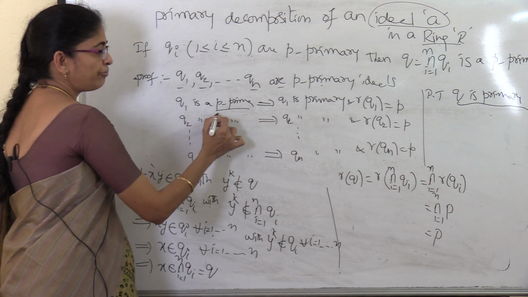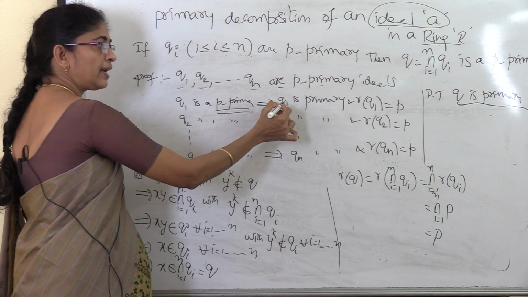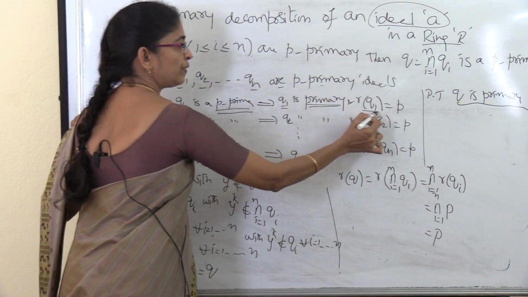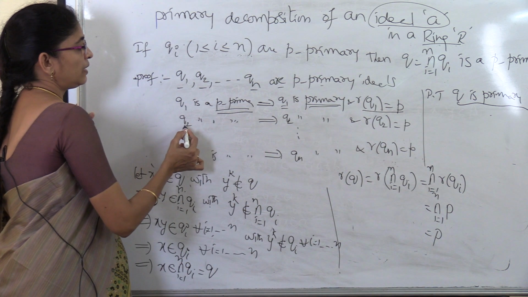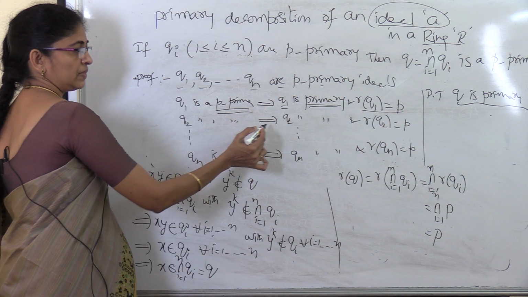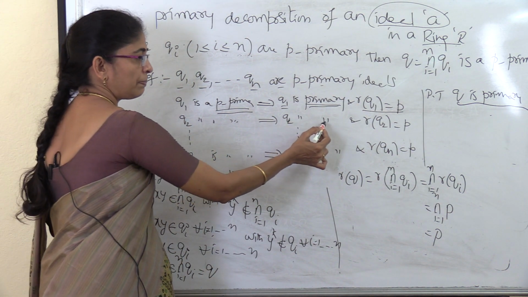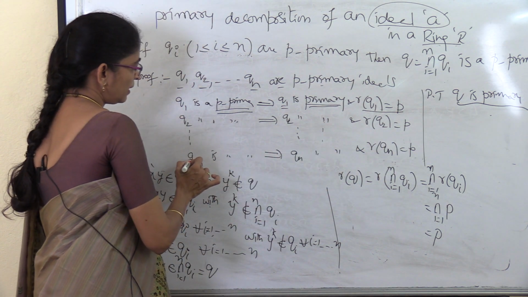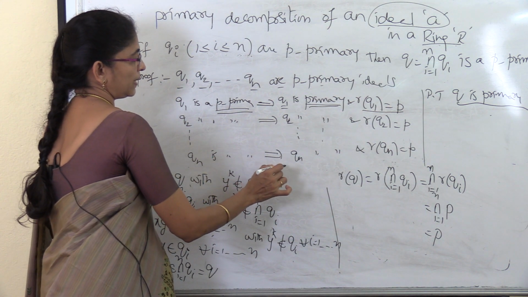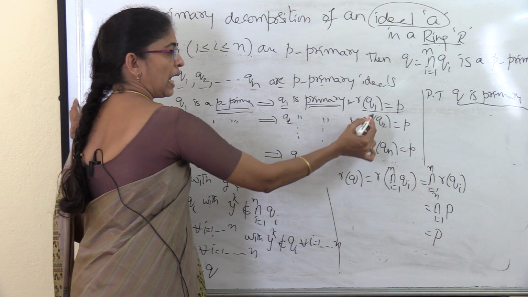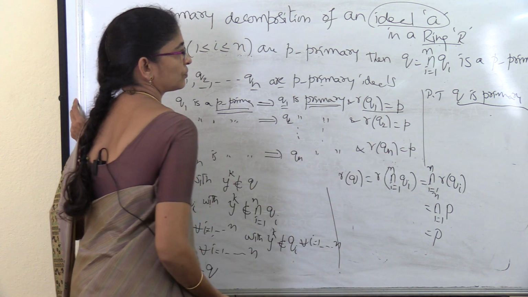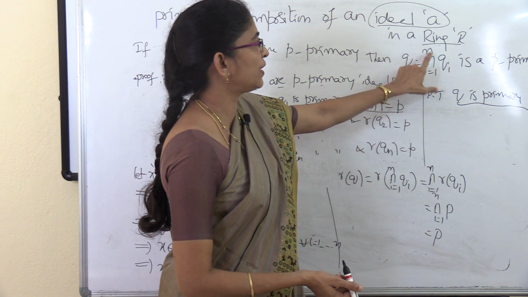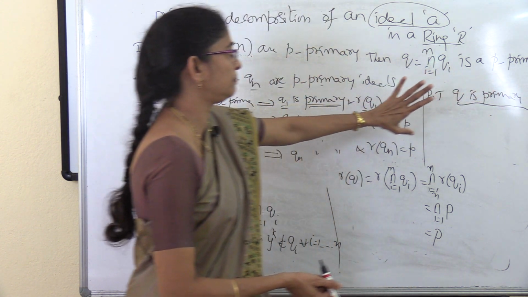By the definition of P primary, this can be written as Q1 is a primary ideal and R of Q1 is equal to P. Similarly, Q2 is P primary means Q2 is primary and R of Q2 is equal to P. Likewise, Qn is P primary implies Qn is primary and R of Qn is equal to P. Now we have to prove that Q, the intersection of Qi for i equal to 1 to n, is P primary.